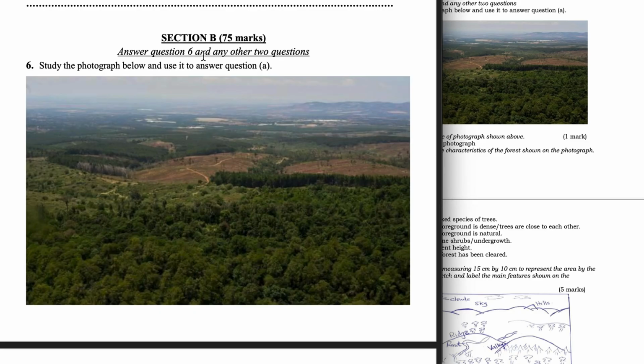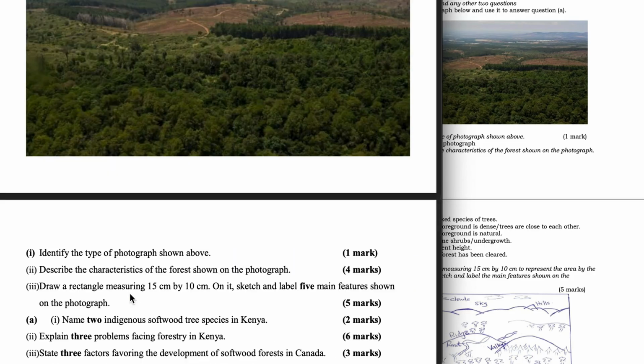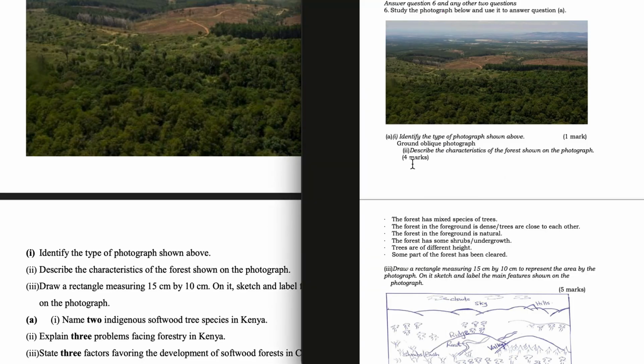Section B, 75 marks. Answer question 6 and any other 2 questions. Study the photograph below and use it to answer question A. Identify the type of photograph shown above. Ground oblique photograph. Describe the characteristics of the forest shown on the photograph.